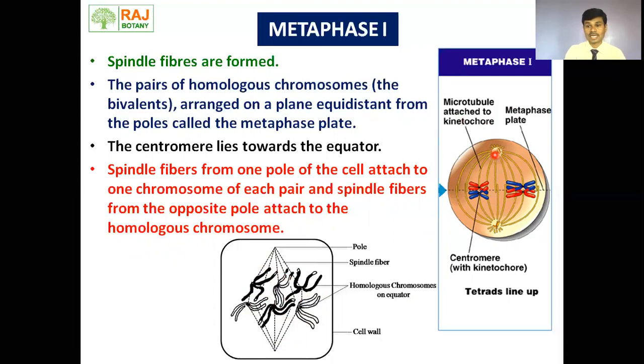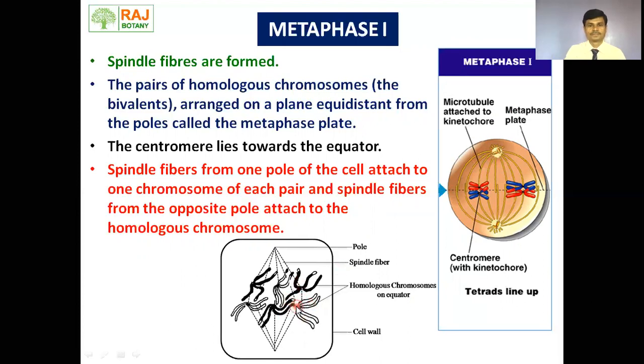The two subunits are the centrioles, and here we can see two centrioles. As soon as prophase first is over, these two subunit centrioles move toward the poles and begin to form the spindle fibers. So here we can see the aster formation. This is the animal cell, and aster formation only takes place in animal cells, not in plant cells.